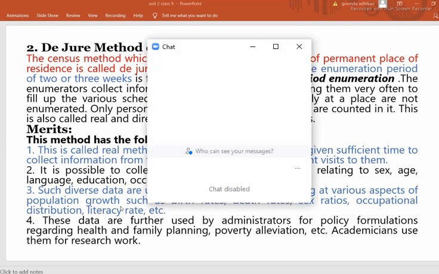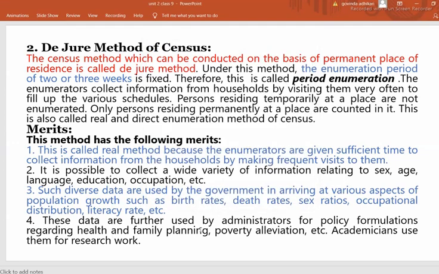And then the next point is, these data are further used by administrators for policy formulation regarding health, family planning, poverty alleviation, etc. Academicians use